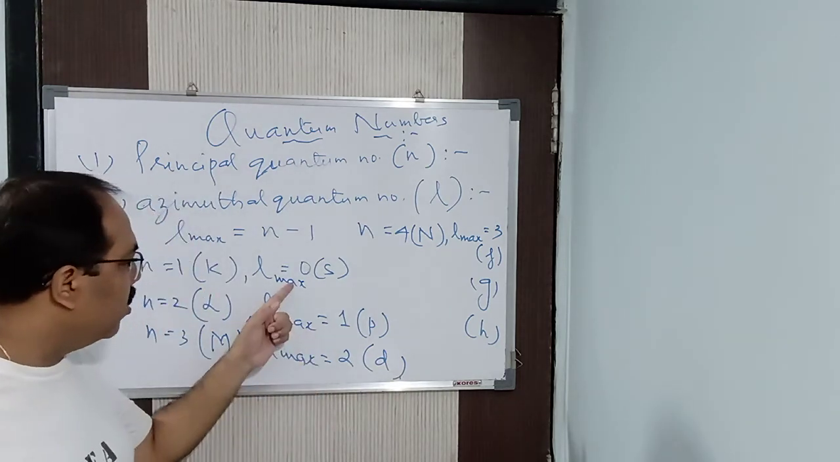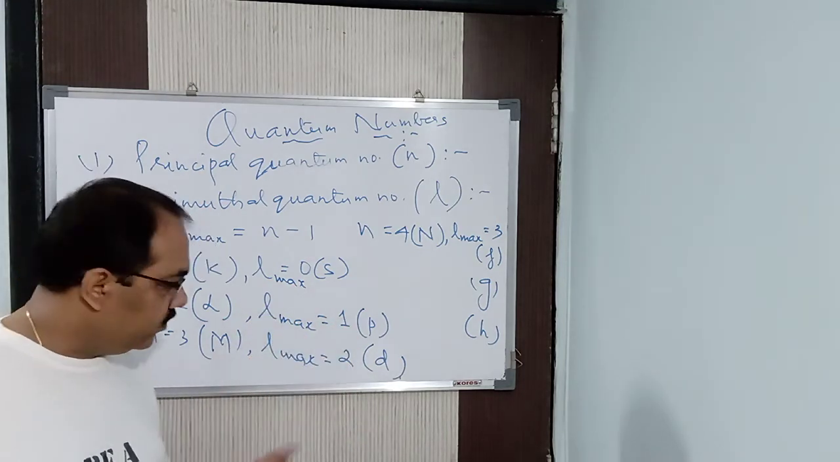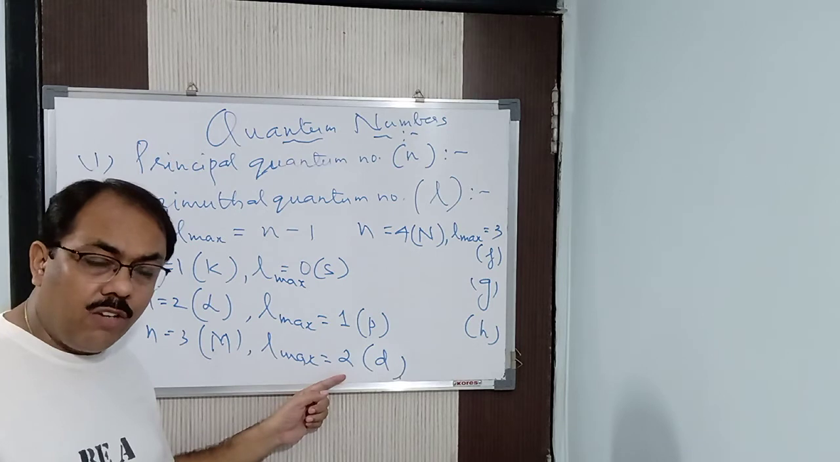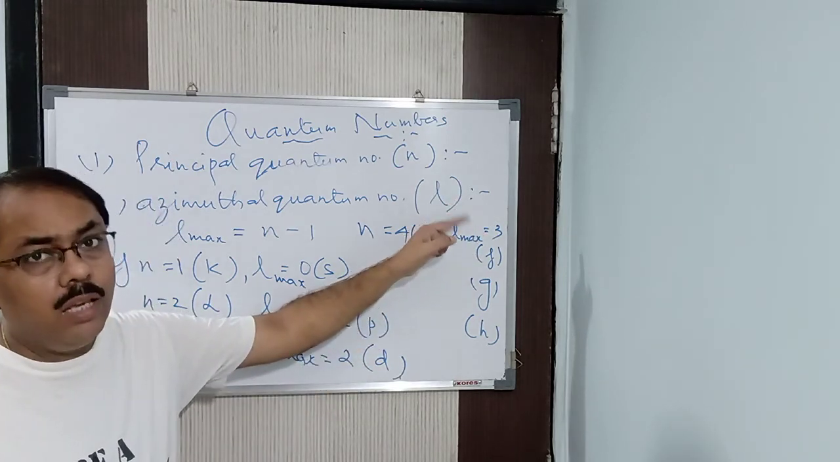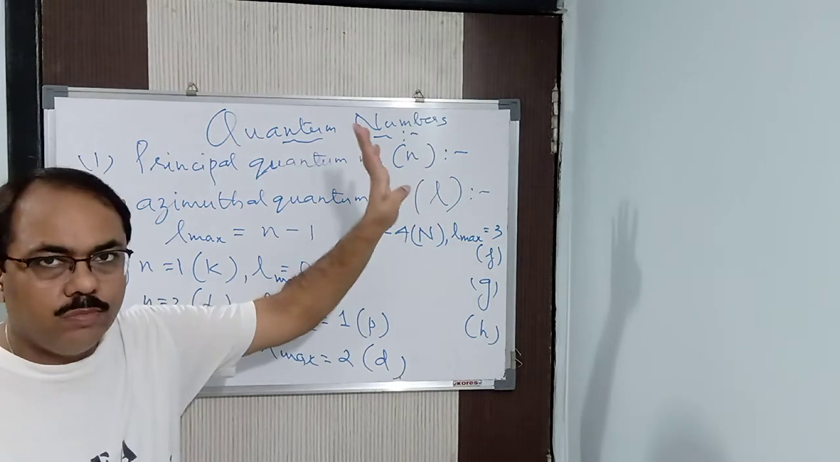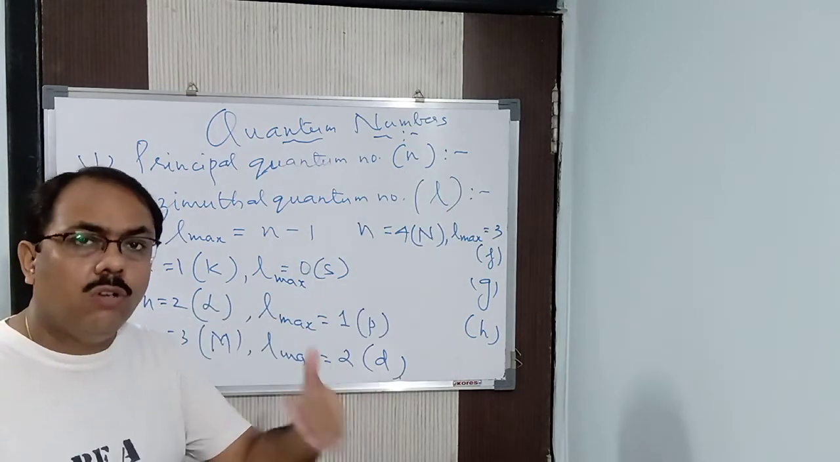Maximum value is here, it is 0. So maximum value is 1. So minimum value, what? It can be 0 also. Here maximum value is 2. So minimum value can be what? 0 and 1. Here maximum value is 3. So minimum value can be 0, 1, 2. Definitely. Because maximum value is 3 means minimum value can be what? Less than that. 0, 1, 2.